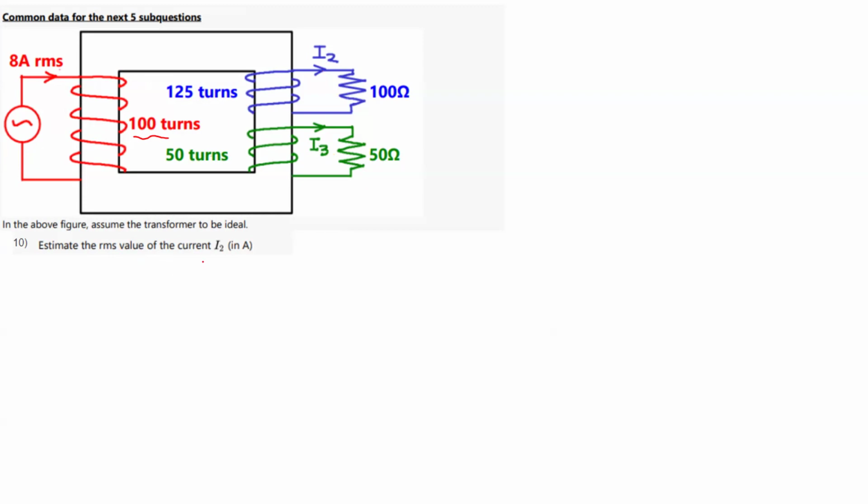Now you have to be very cautious. You cannot directly do it like I2 is equal to what. You should not do it like N1 I1 is equal to N2 I2. No, this will be wrong, because there are three windings in this transformer. So when you do the MMF balance, you will get it like this. Okay.